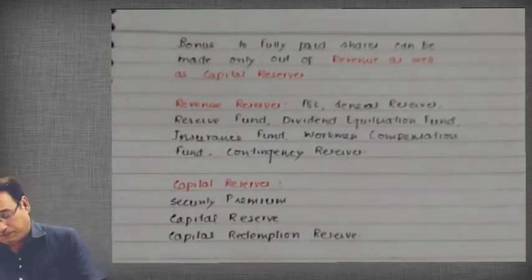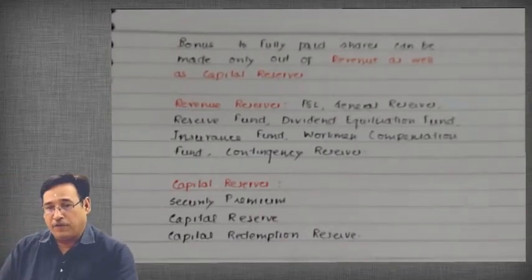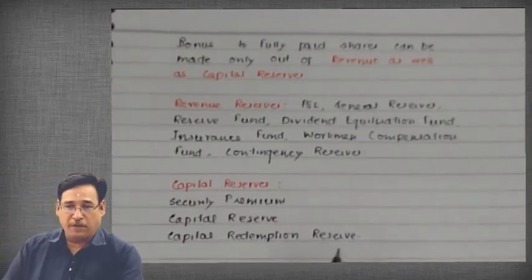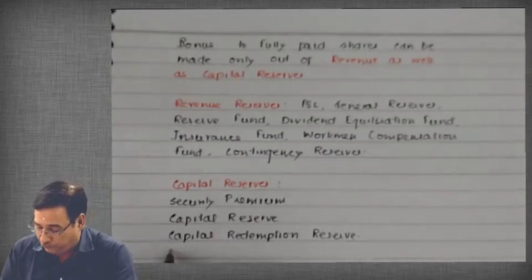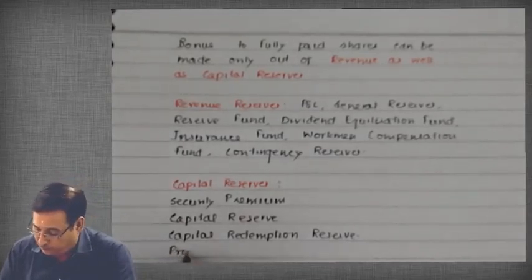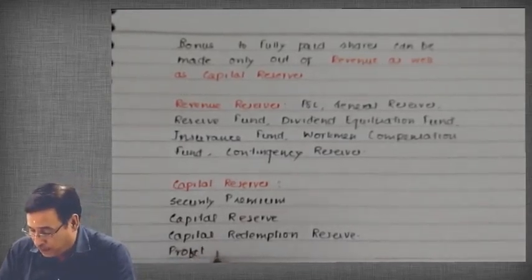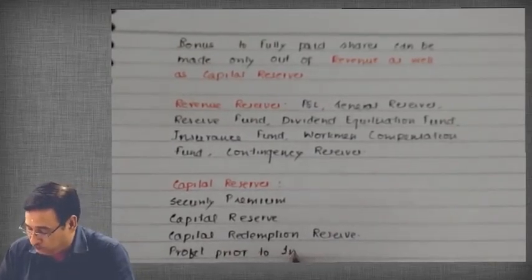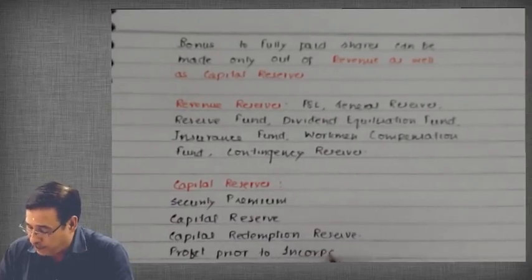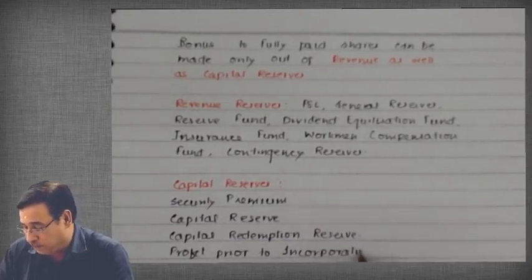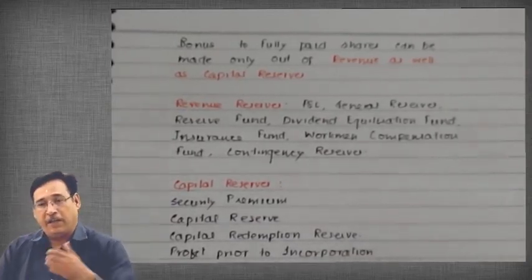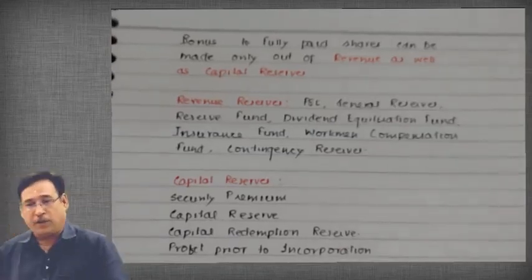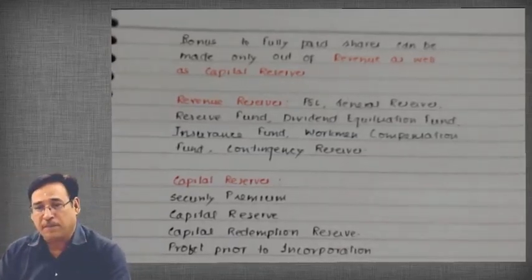All these types of reserves fall under the category of capital reserves. Even profit prior to incorporation, which means profit earned by a company prior to its incorporation, is of course of capital nature.